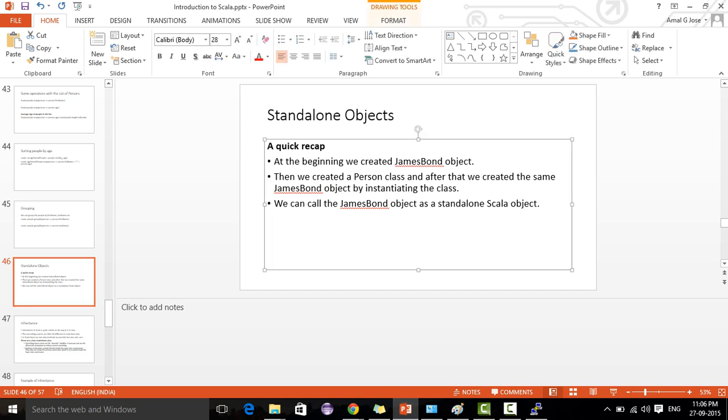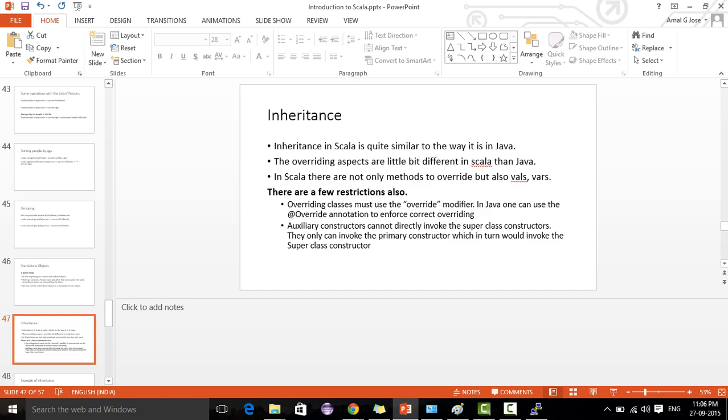So that is actually the standalone object, the one we created a long time ago, at the first step. That is what we call a standalone object. Then inheritance. The next topic is inheritance. So in Java we have inheritance, which means the parent will have some properties, and the child of a parent will inherit the properties from the parent.